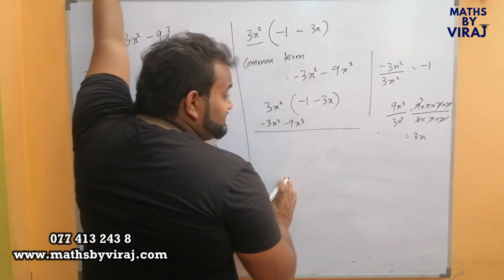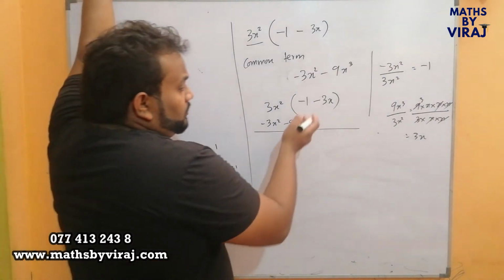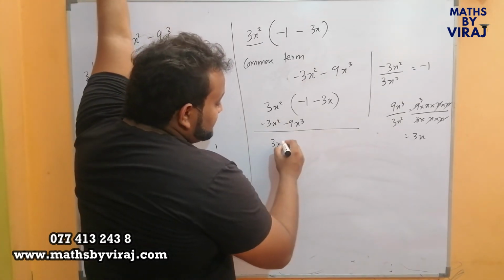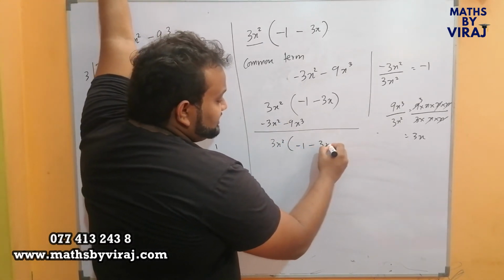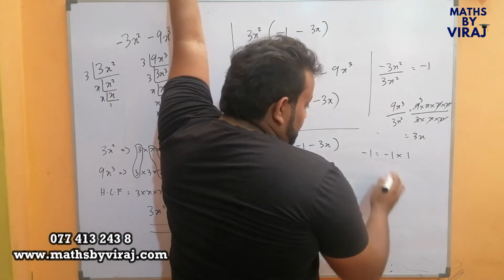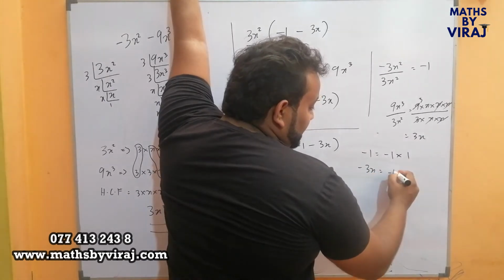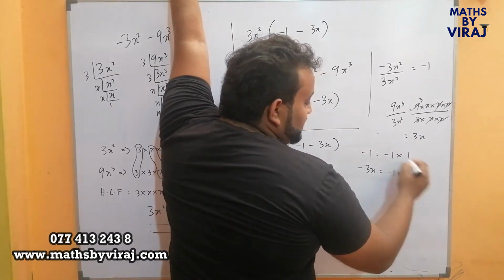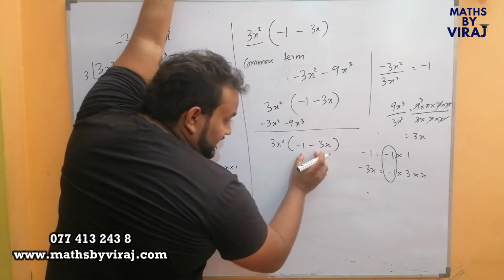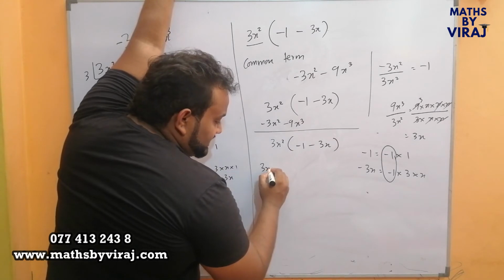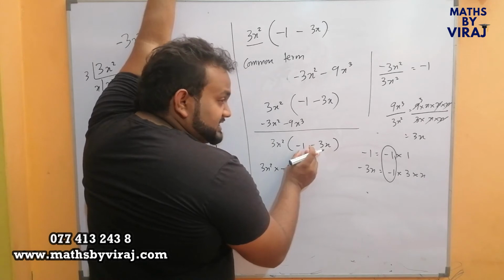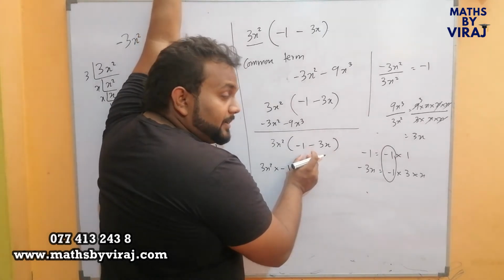Okay, having said that, what if I took the minus sign also out? Fine. 3x squared times minus 1 minus 3x. Minus 1 can be written as minus 1 into 1. Minus 3x can be written as minus 1 into 3 into x. So here, if I take this minus 1 out, it will be like minus 3x squared times, and when you divide minus by minus, it is going to be plus.